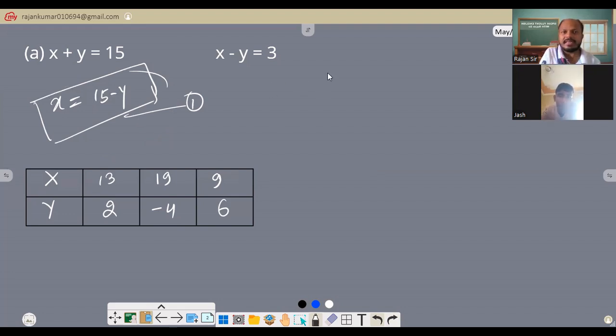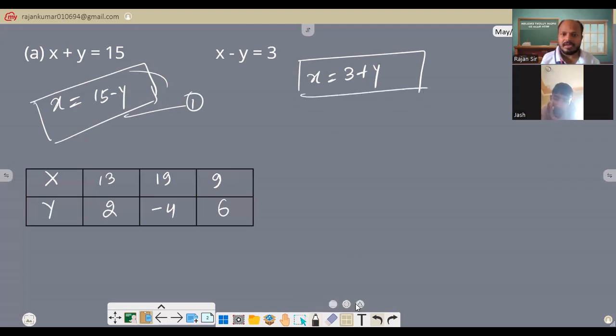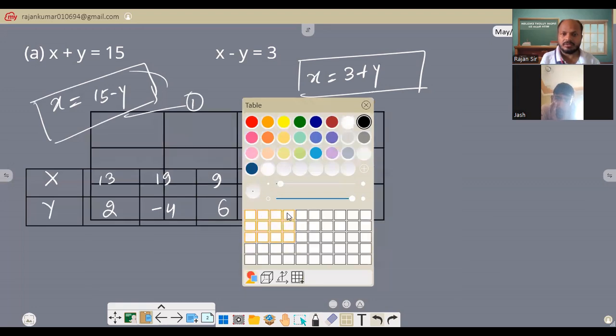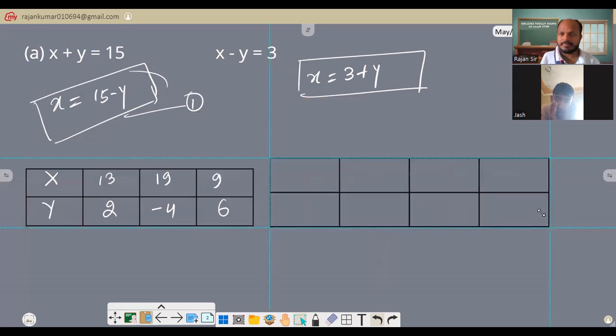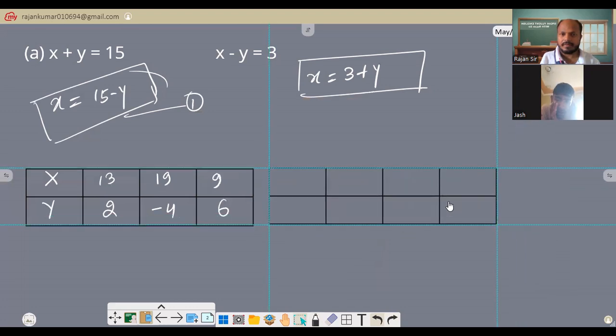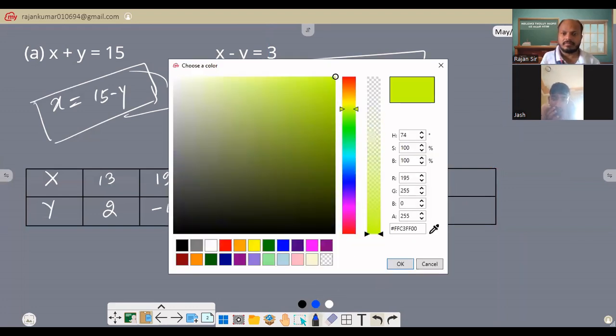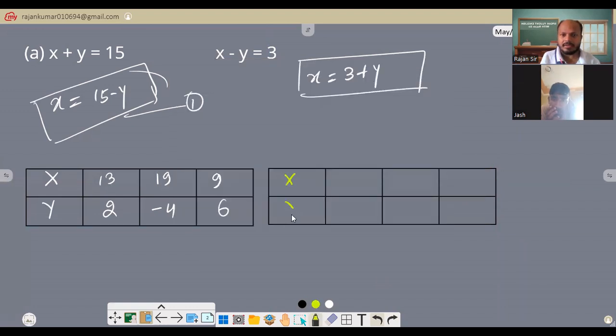So I can just rearrange it. I can write x equals 3 plus y. So this is the second equation. Same thing, I'm going to make a table, with x and y.